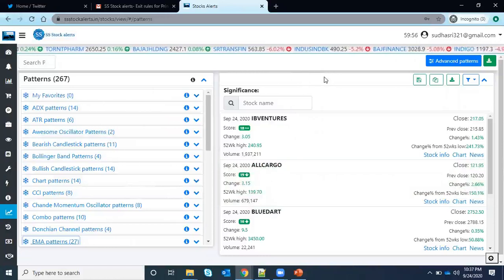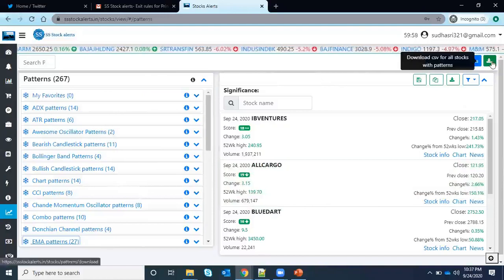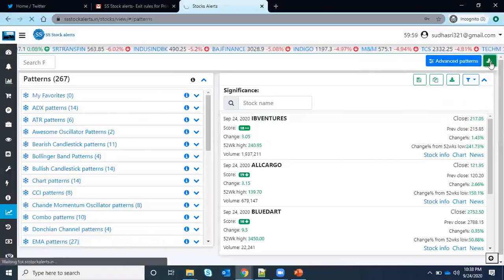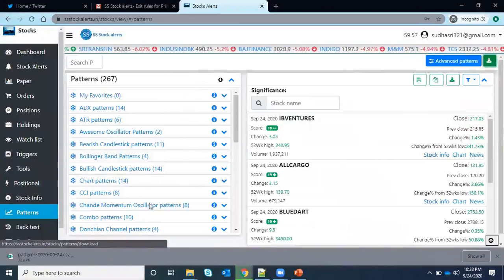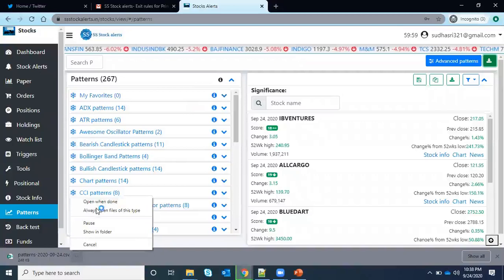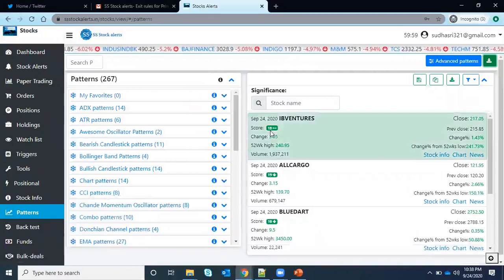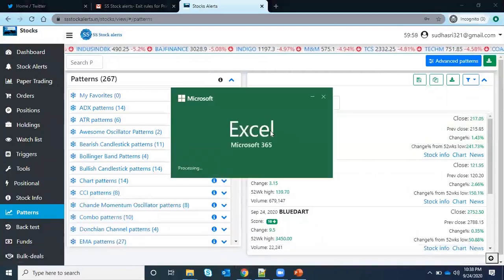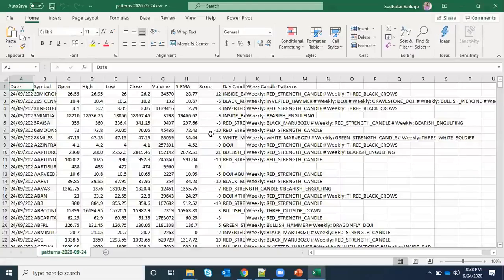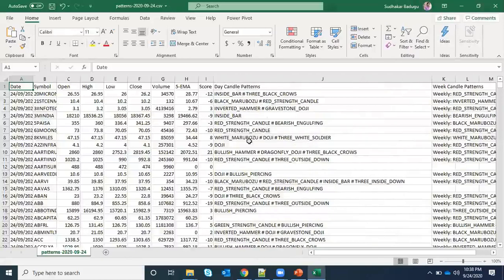And finally, here you can download the list of stocks for today. All stocks are there, and if I want to see what patterns each stock has performed, you can just click it, get a list, and open it. What will happen is it has each and every stock with the patterns, like what daily patterns it has formed.